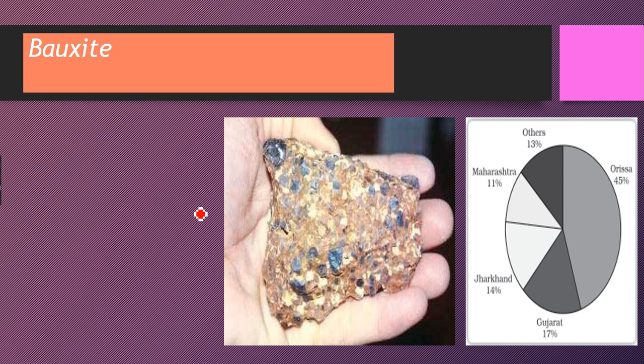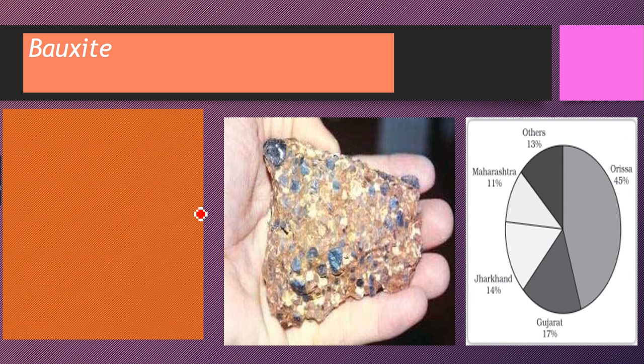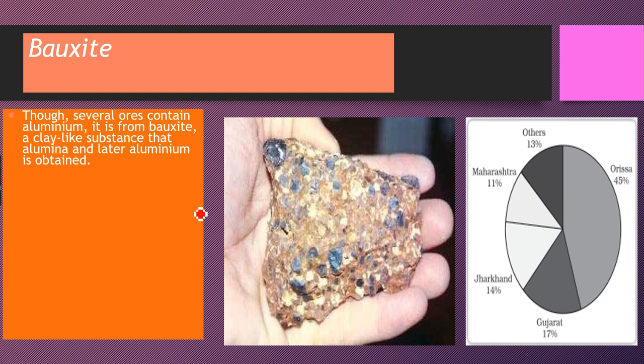The next one we are going to study is bauxite. Bauxite is aluminium's ore. Though several ores contain aluminium, it is from bauxite, a clay-like substance, that alumina and later aluminium is obtained. We are going to study how alumina is extracted from bauxite in the next chapter.